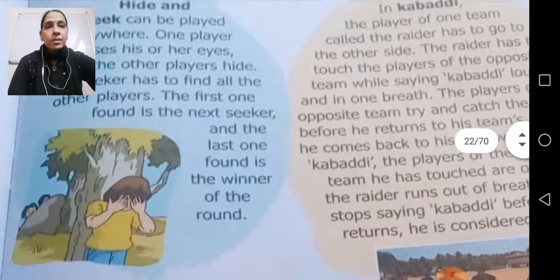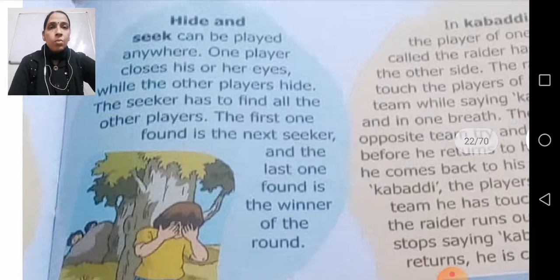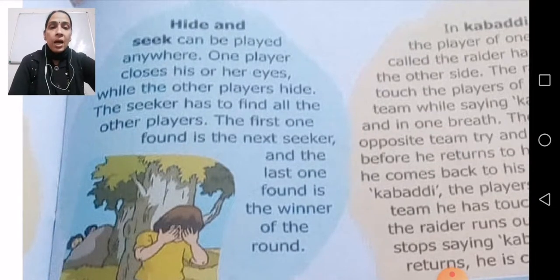Hide and seek. Now what do you mean by hide and seek? As you can see in this picture, one girl is standing by closing her eyes. Hide and seek can be played anywhere. One player closes his or her eyes while the other players hide. Now the seeker has to find all the other players.